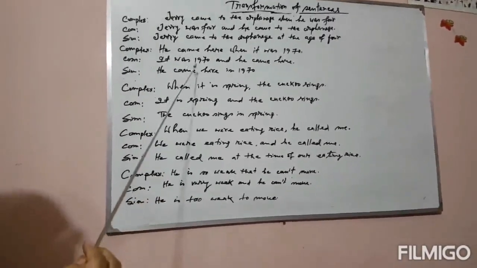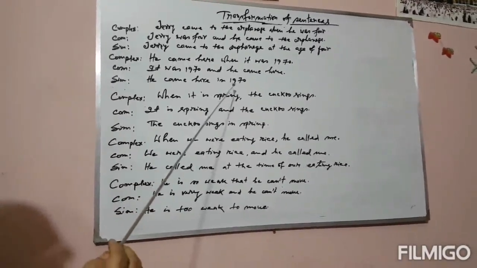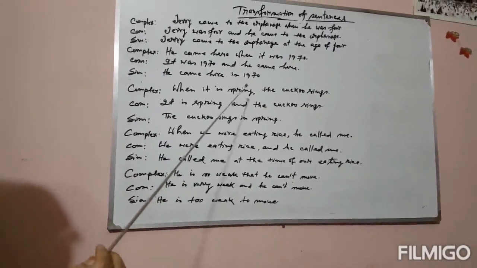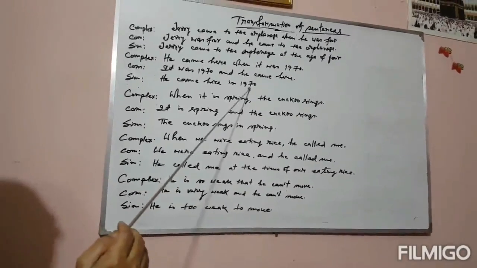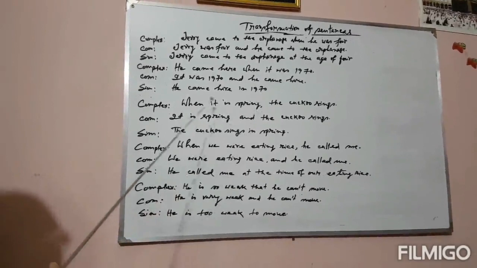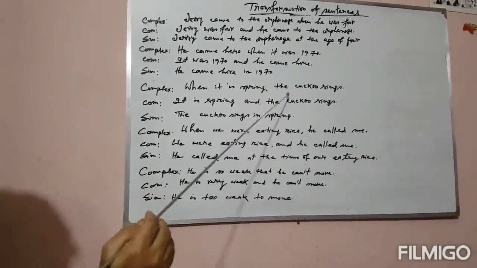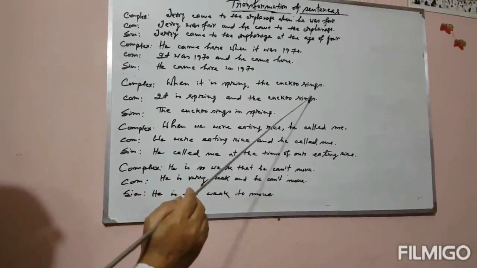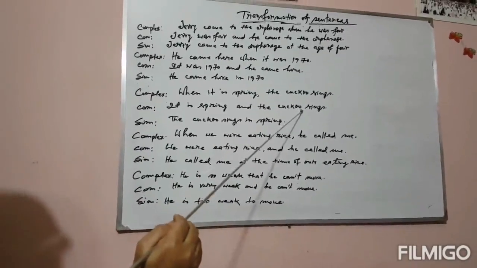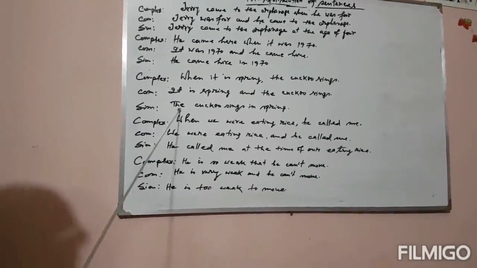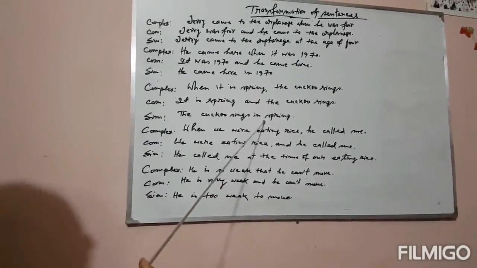When indicates time, year and spring, in will be used in the simple sentence. When it is spring, the cuckoo sings. It is spring and the cuckoo sings in the compound sentence, and the simple sentence will be the cuckoo sings in spring.